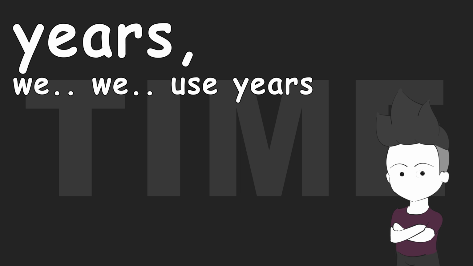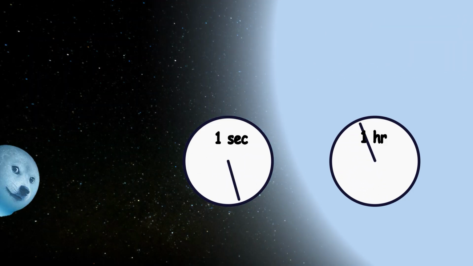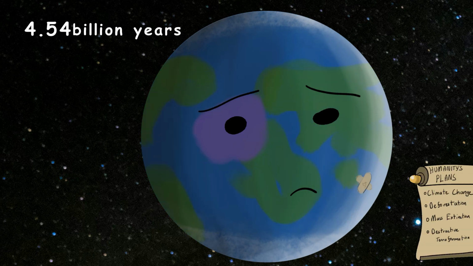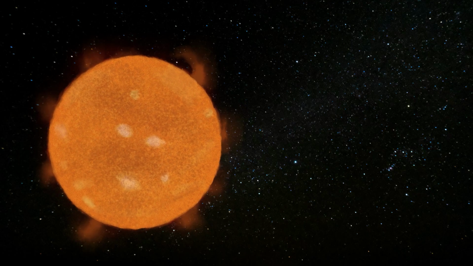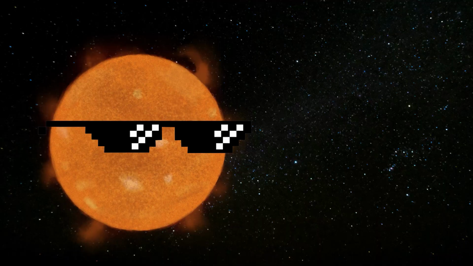It's years. We use years for the measurement of time. Well, we could use hours or seconds or days, but in the large scale stuff of the universe, things take a really long time to actually happen. And in the context of a human lifespan, we don't exactly have any event that will give us a standard to measure long periods of time. It's a lot easier to use years for these long periods of time. Like the sun, its age is about 4.6 billion years old, and it has about 5 billion years left until a fiery retirement party. Wait, that means the sun is in its young adult stage.